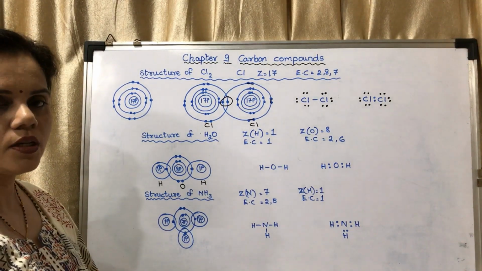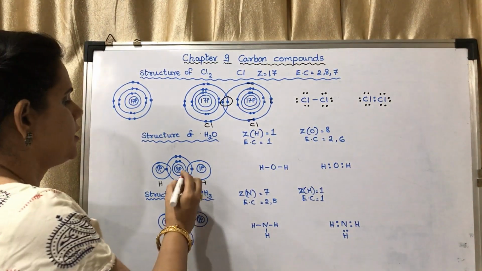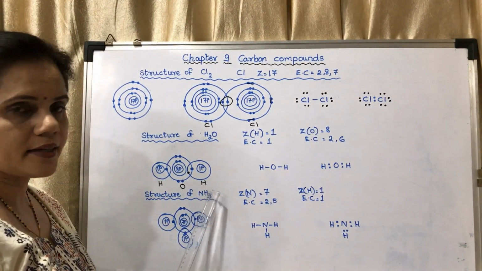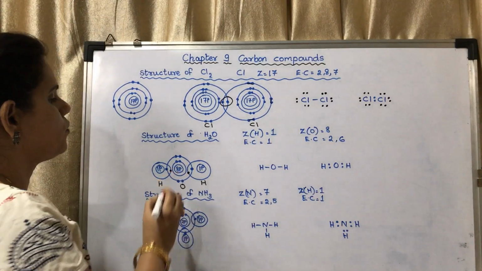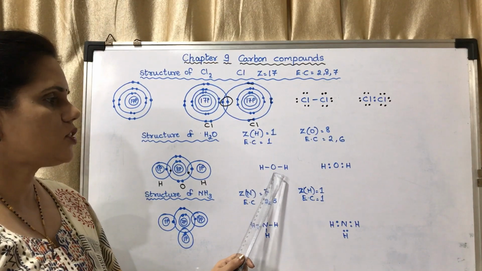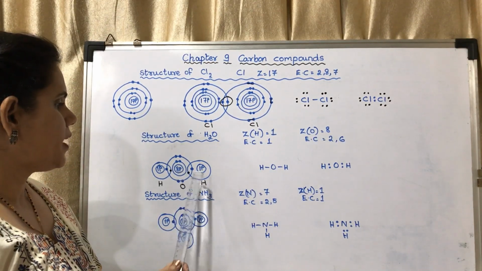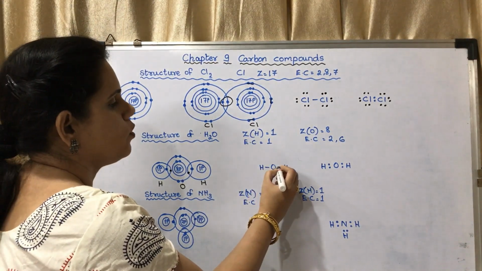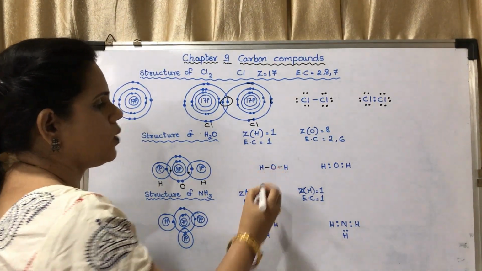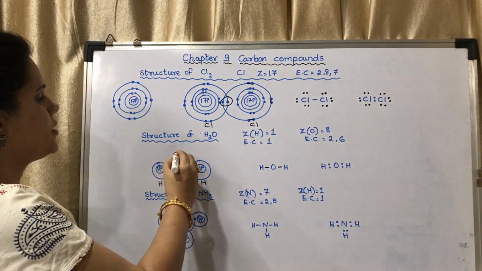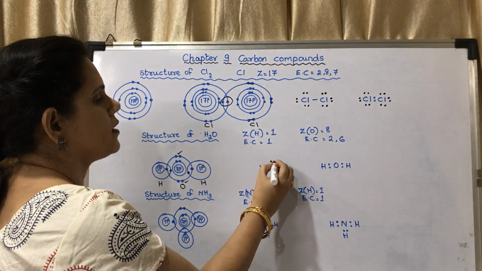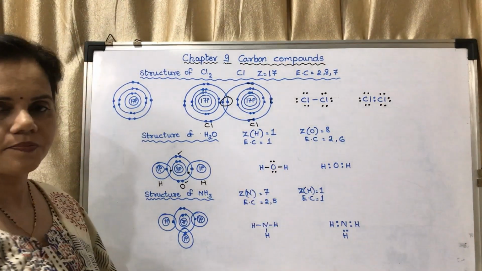I haven't shown the electron of hydrogen. This is the electron of hydrogen which has been shared for this hydrogen atom, and this is the electron of the hydrogen atom which has been shared. So the line structure comes like this. One pair of electrons, so there is only one line. Here also one pair of electrons, so it is one line. What has been left? These have been left, so I will write those dots here.